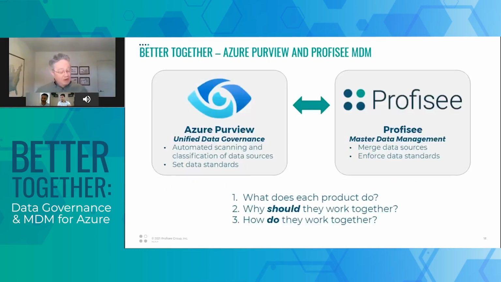So hopefully now, everyone on the call, we've been through a discussion of Purview and what it does. We've been through a quick discussion of Profisee and what it does. Obviously not complete, but relevant to this whole conversation. And I think we've talked about why these products should work together to allow data to be managed more as an asset, and how they actually work together through the sharing of metadata and behind-the-scenes publishing of information for each different audience.